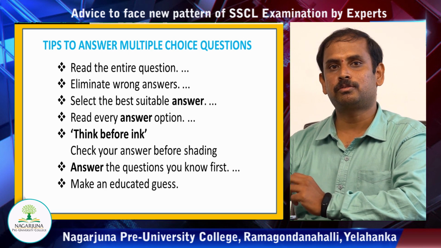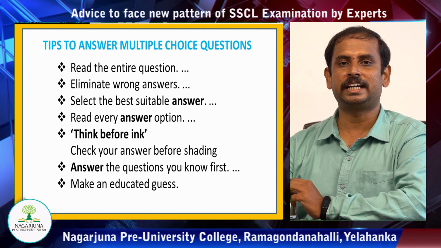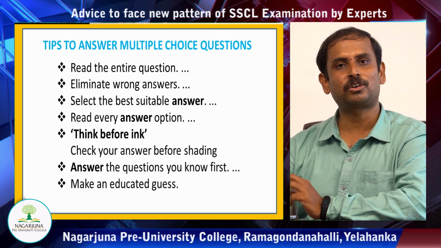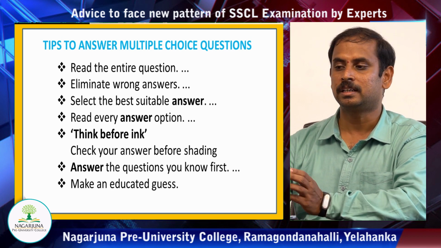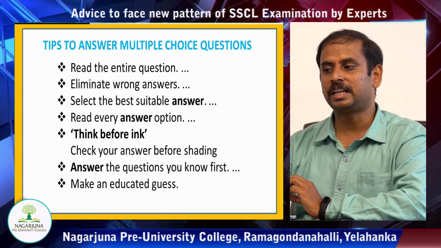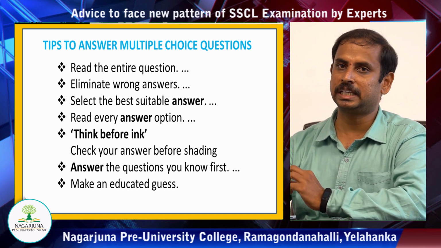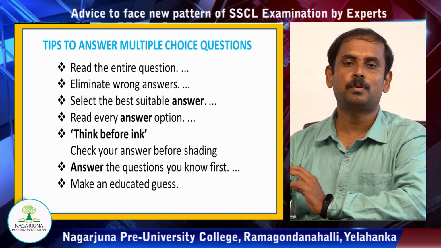Now, the first and foremost idea behind this is to eliminate the wrong answer. This is one of the ideas behind answering multiple choice questions. You are going to eliminate the wrong answers. Let us discuss how to eliminate such kind of wrong answers with a few examples also, right? And you have to select a suitable answer there, okay? Read, as I said, every answer being given there as an option, and then very important is think before ink,